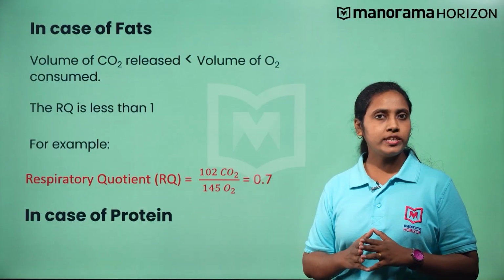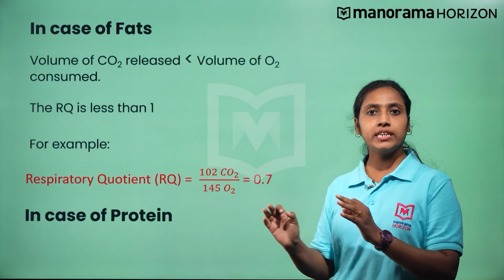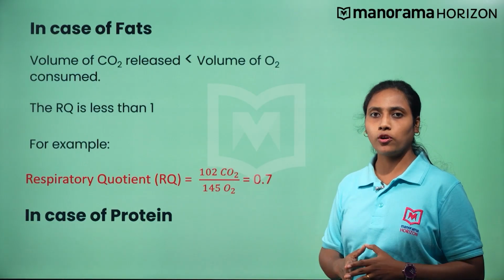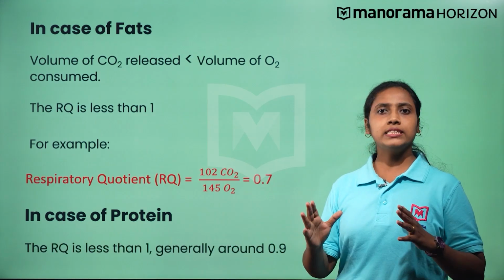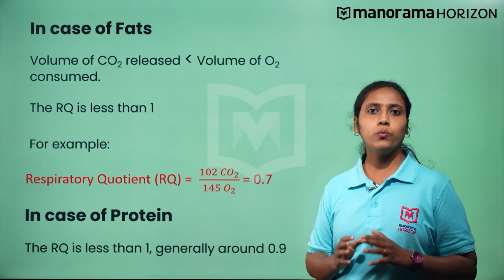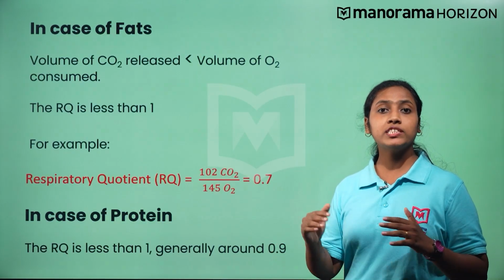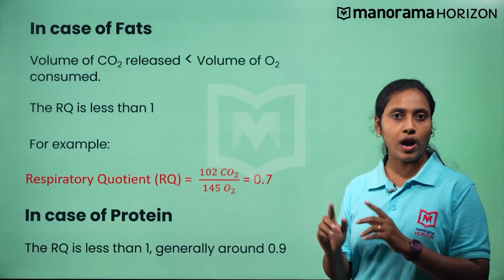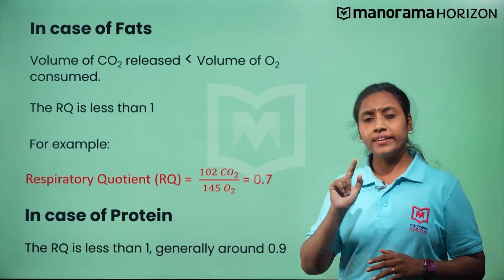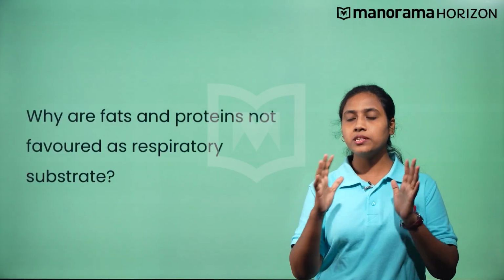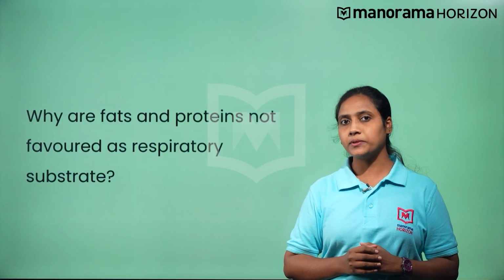In the case of protein too, the carbon dioxide evolved is less than that of oxygen consumed. Hence, the RQ of protein will be around 0.9. Living organisms prefer substrates that have RQ 1 or more than 1. Now can you say why fats and proteins are not favored as respiratory substrate?